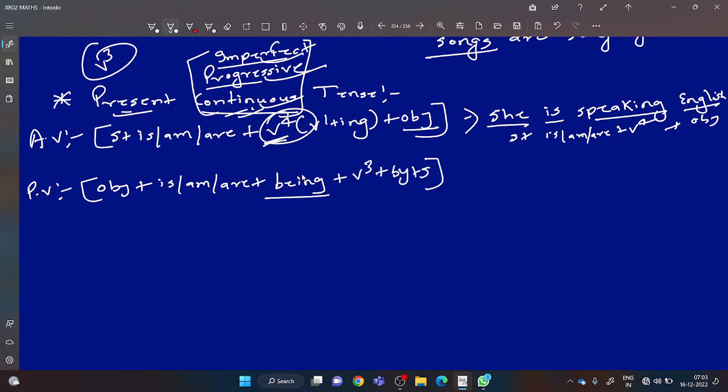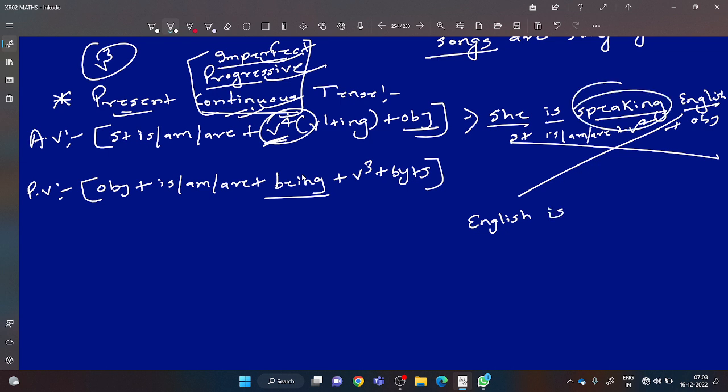Okay. So now use the cross method. What should be the passive voice of this? At first, English is. Now to make speaking into spoken, you will at first use being. So English is being. What is the V3 of speak? Spoken, speak, spoke, spoken. By. She will be changed into her. Verb forms you will have to remember. There are 5 types of verb: V1, V2, V3, V4, V5.